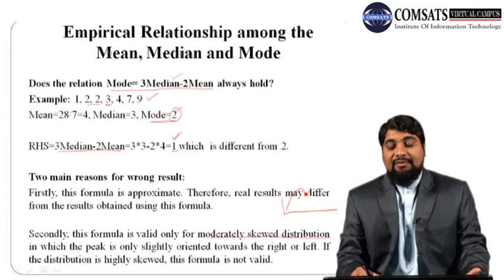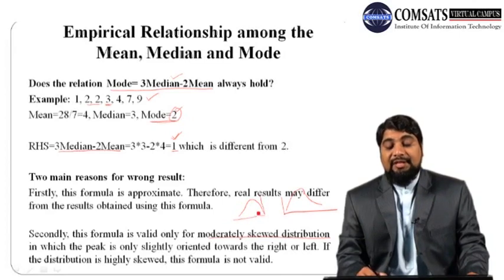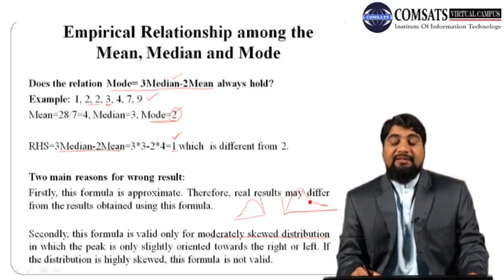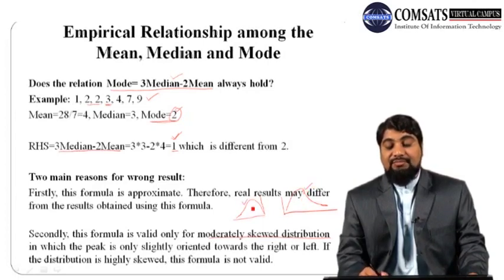If we have some distribution like this, or some distribution like this, remember that in one the left tail is comparatively longer than the right tail, and here the right tail is comparatively longer than the left tail. So this is the right skewed distribution and the left skewed distribution.